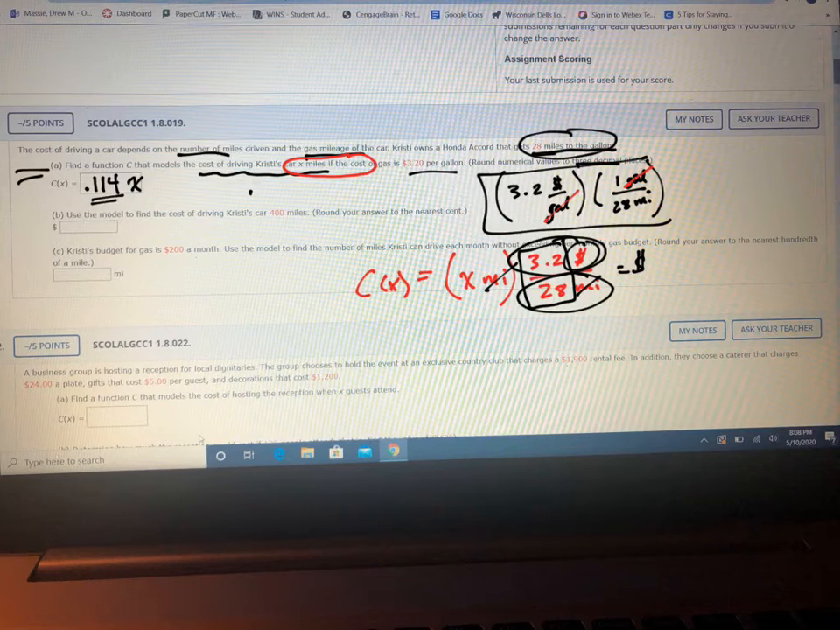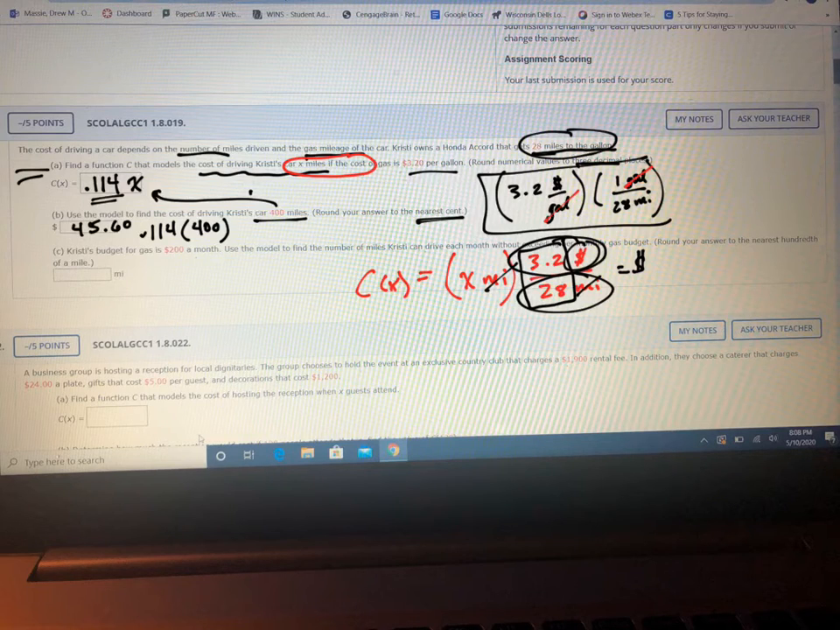All right, let's do part B. Use the model to find the cost of driving the car 400 miles. So of course we would just take 0.114 and multiply it. For x we would put 400, then type that in your calculator and round it to the nearest cent, which means 2 decimal places. What do we get? $45.60. That's how much it costs to drive 400 miles.